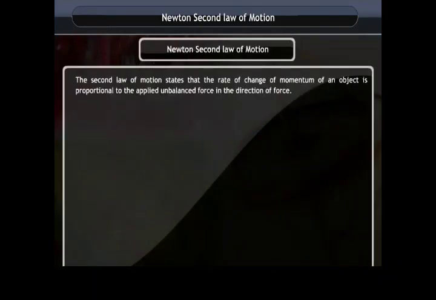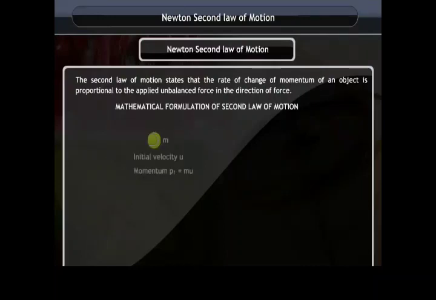The second law of motion states that the rate of change of momentum of an object is proportional to the applied unbalanced force in the direction of force. Suppose an object of mass m is moving along a straight line with an initial velocity u. It is uniformly accelerated to velocity v in time t by the application of a constant force F throughout the time t.